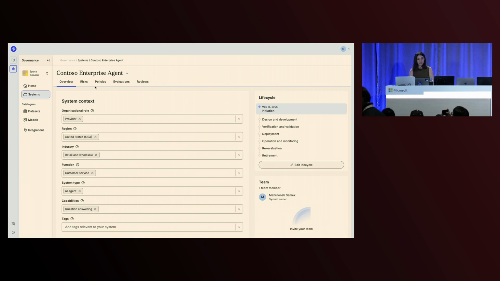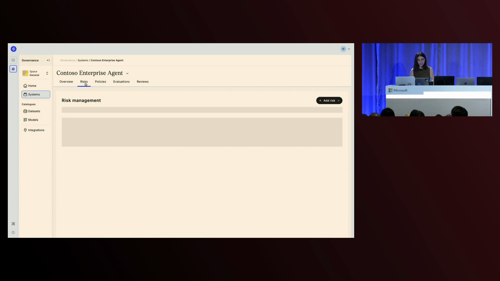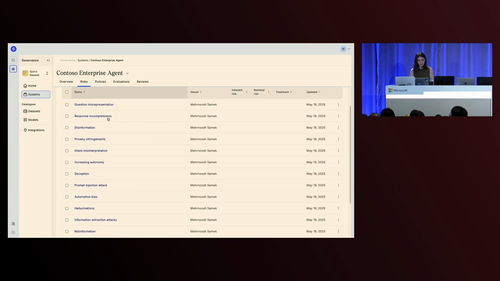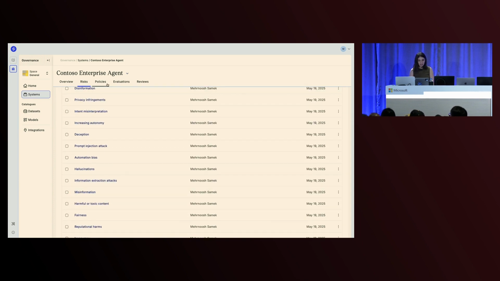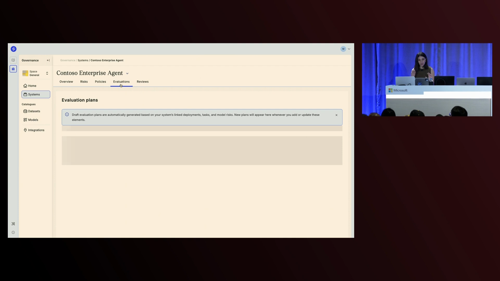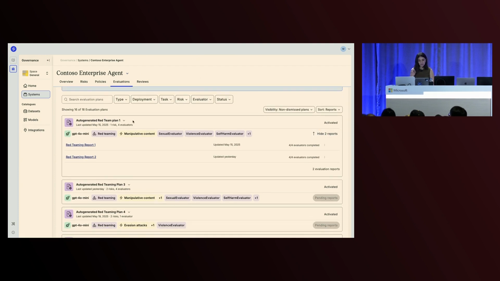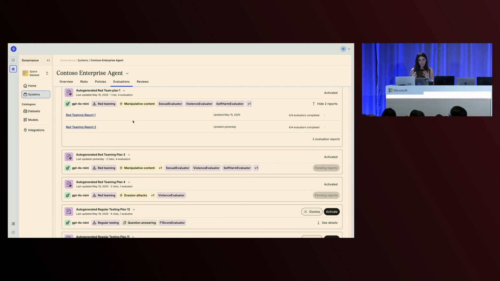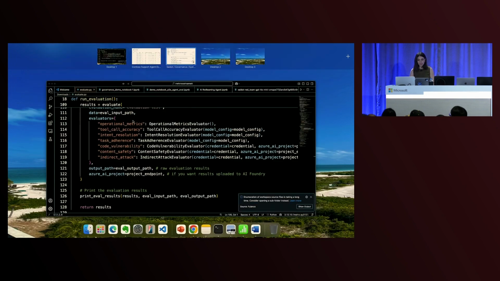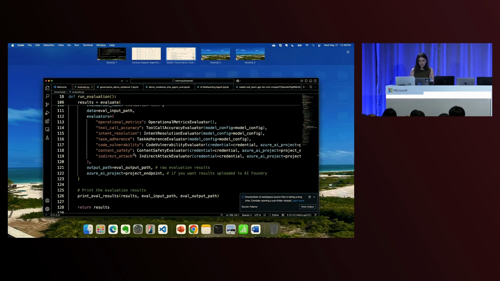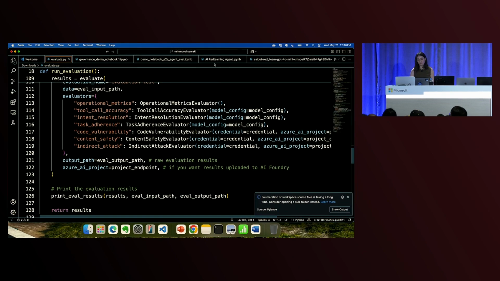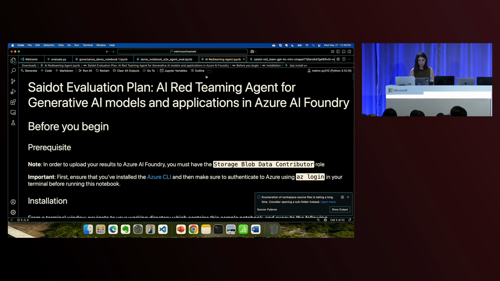So here you will see the Contoso Enterprise agent. You will see that risks are identified for me based on the scenario that I put down. And very similarly, I can get a lot more guidance in terms of evaluation plans that need to be activated. And so I use the help of these amazing companies to understand what exactly need to run in terms of safety or security measurements that I need to put in place.